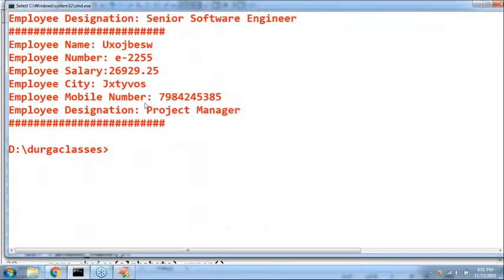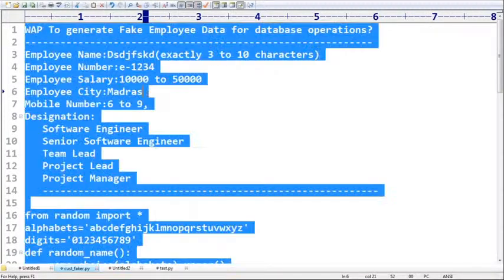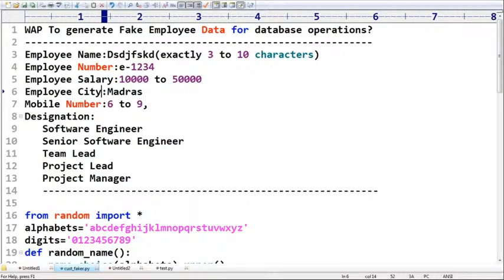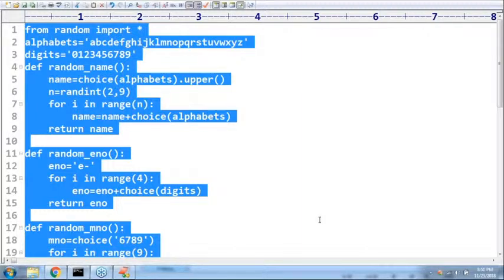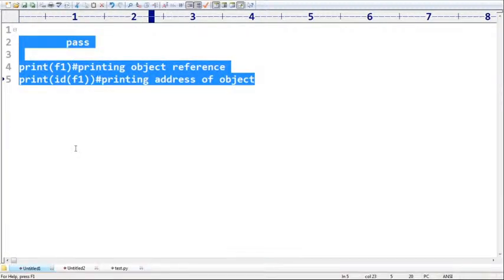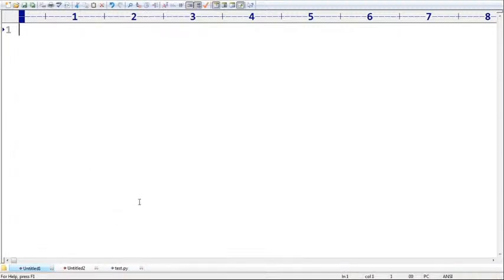This is the way to generate them. Those who require it, just save and analyze this code. That is how to generate fake data by using the random module.